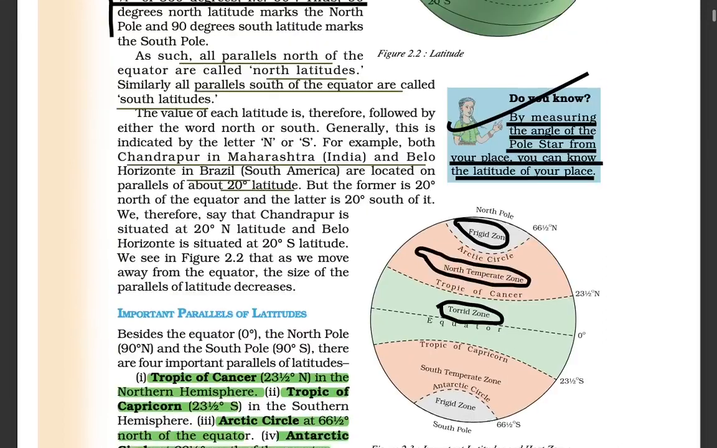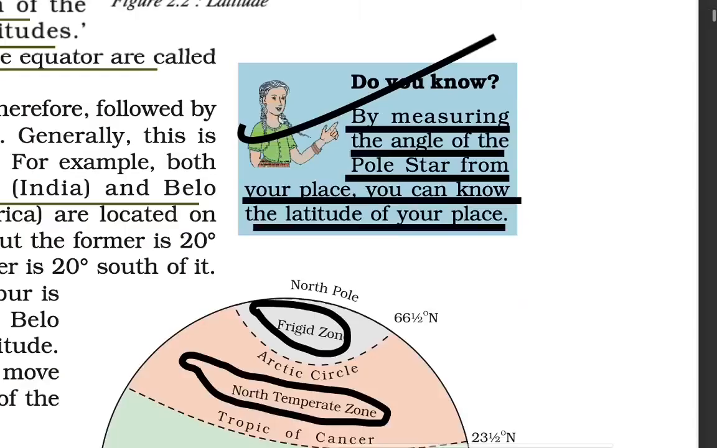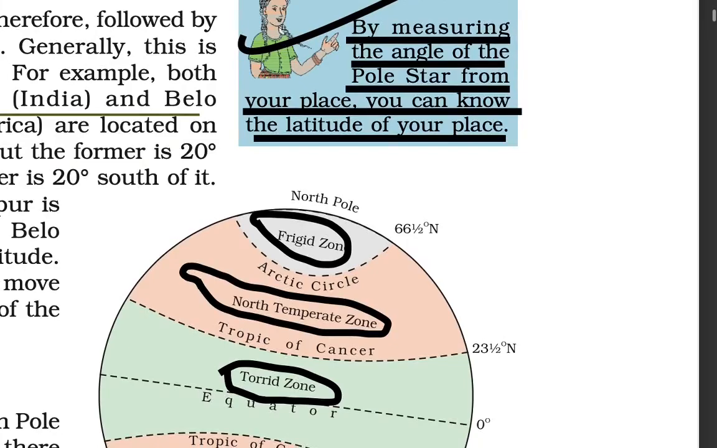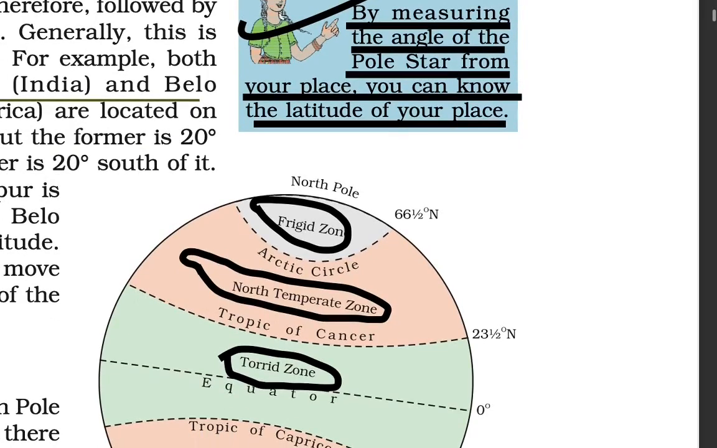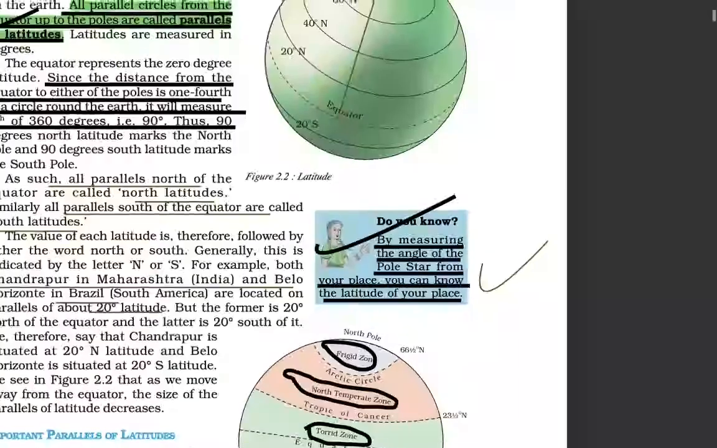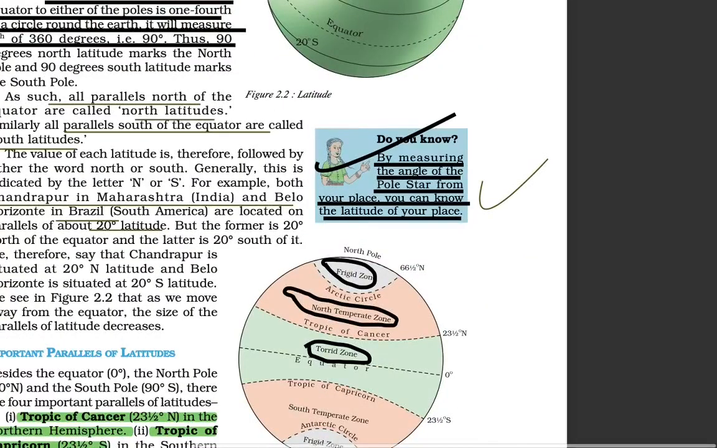Now coming to a very important point: do you know that by measuring the angle of the pole star from your place, you can determine the latitude of your place? So we say latitude is the angular distance from the core of the earth, and we can measure it by the pole star itself.